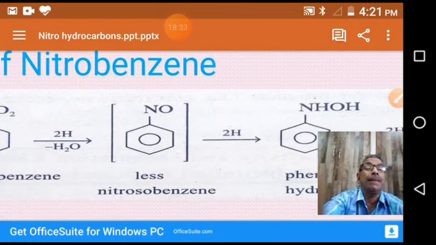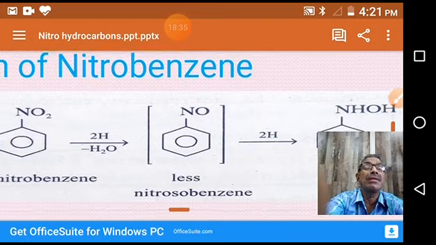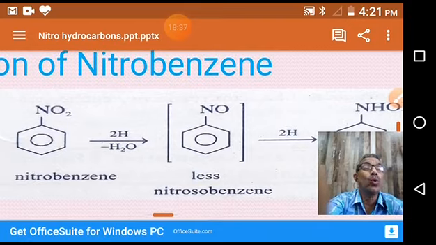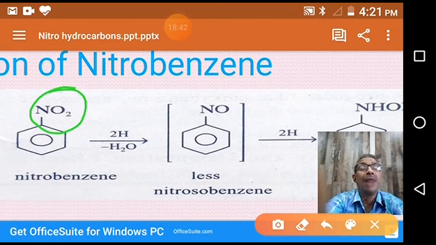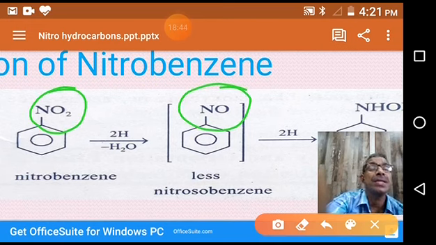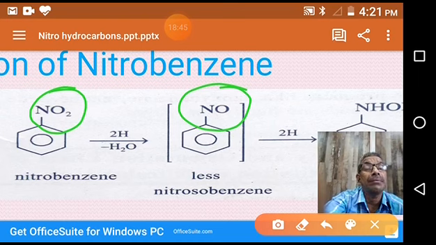It is unstable. So why are we calling this a reduction reaction? The NO2 group is converting into an NO group. That means it is losing one oxygen, and losing oxygen is known as a reduction reaction. That's why it is a reduction reaction.